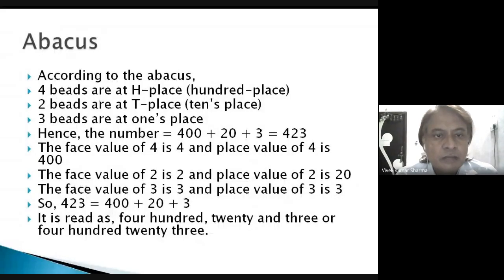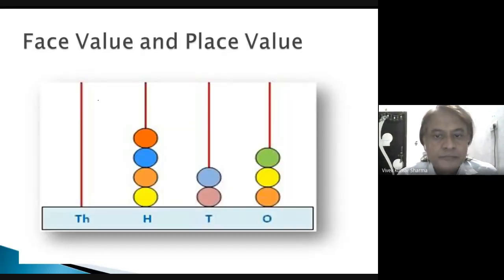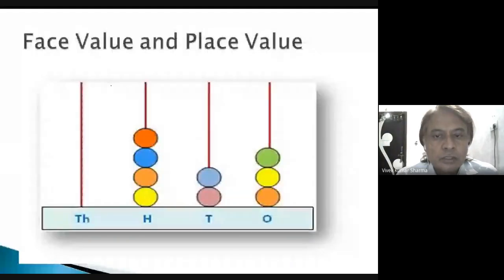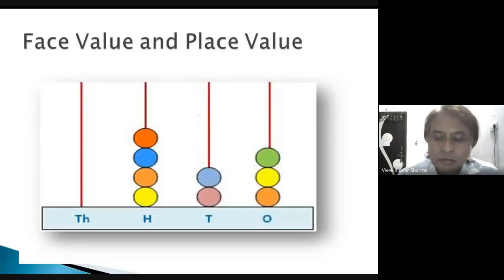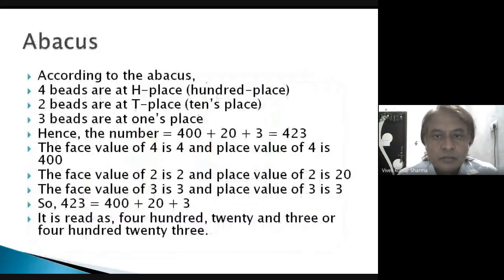Okay, but the face value of 4 is 4, and the place value of 4 is 400. Okay, so you can understand by the abacus. Here you can see at 100 place 4, so it is 400. There are 2, so 20, and here 3. Okay, so 423.